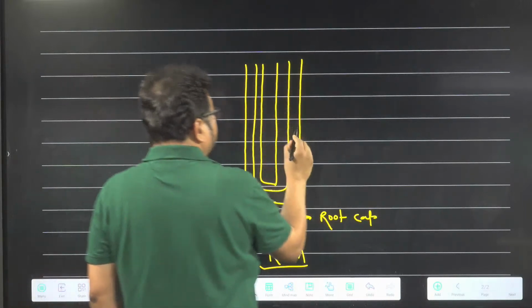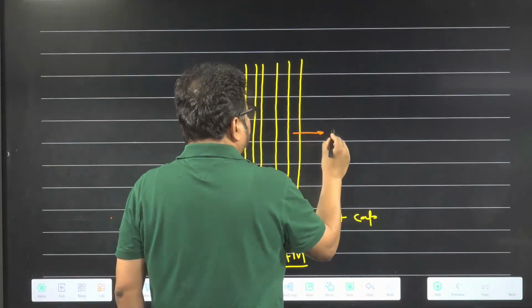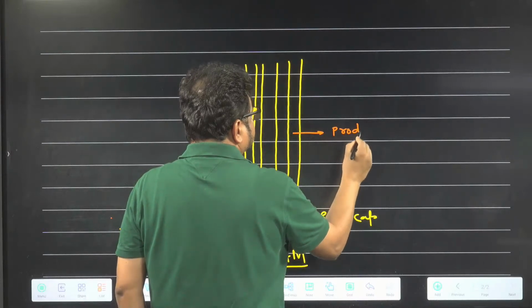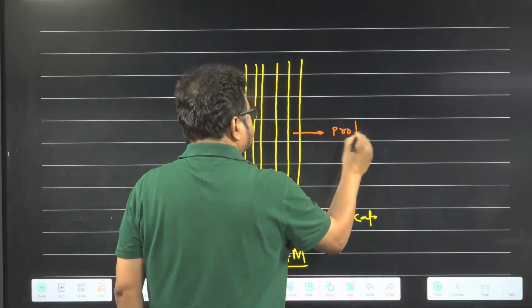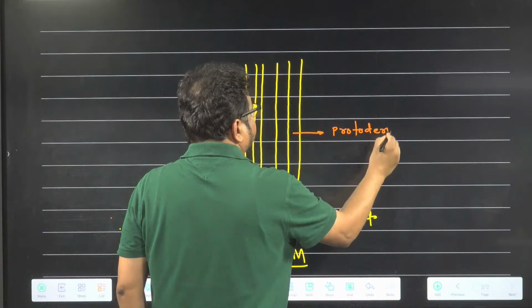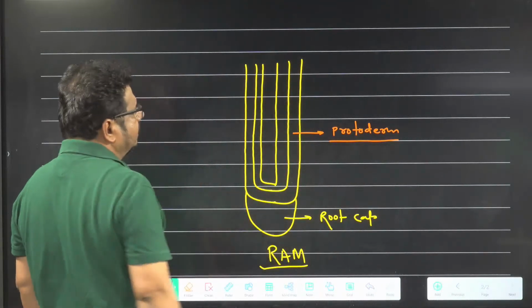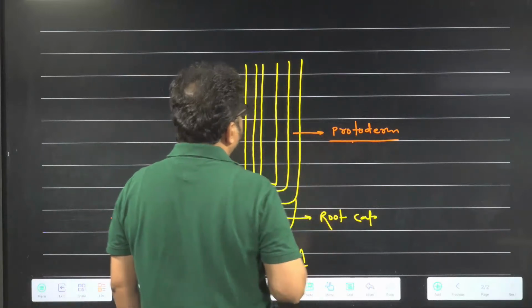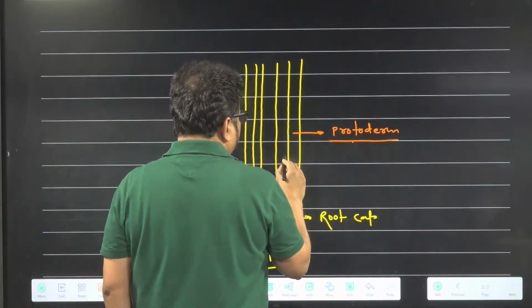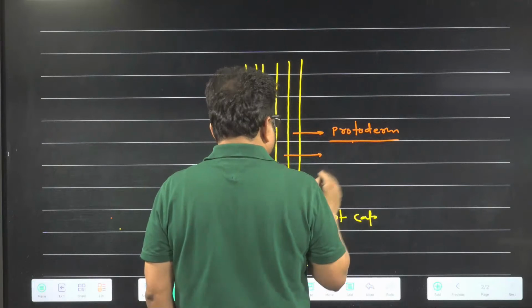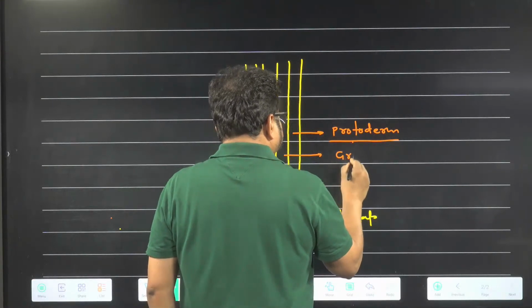Divided into three zones. The outermost zone is called protoderm. You see the NCERT diagram. Outermost layer of the RAM, root apical meristem, is called which one? Protoderm. Just inside the protoderm, it is ground meristem.